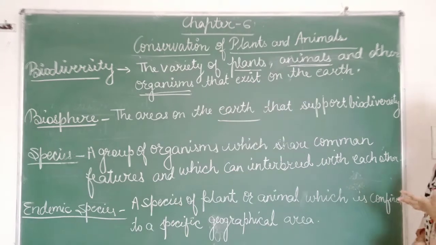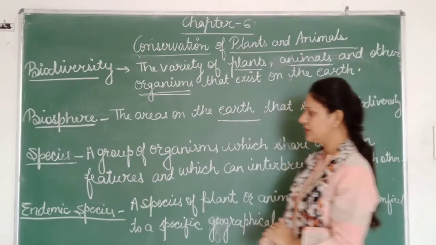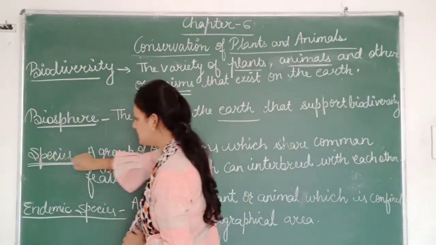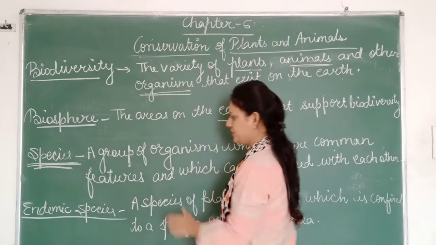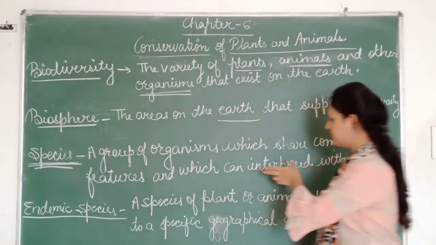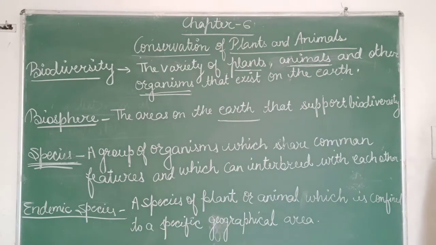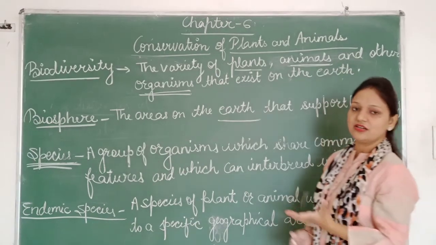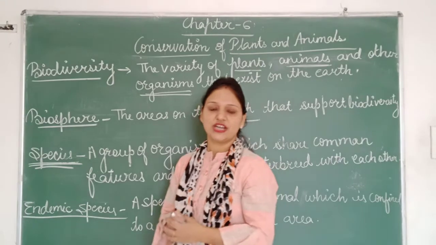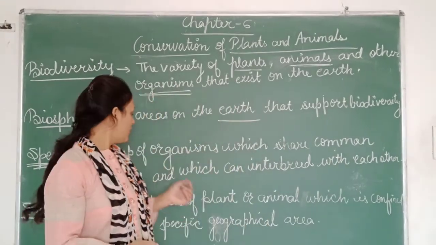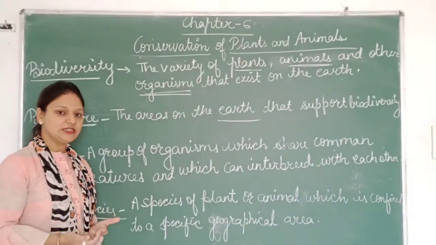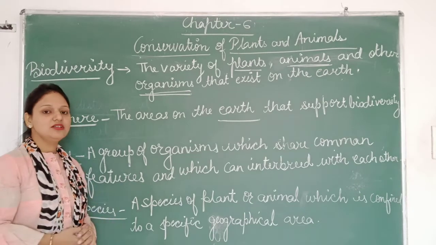Now, one more important term we hear in science is species. Let us understand what a species is. It is a group of organisms which share common features and which can interbreed with each other. That means a group of organisms having the same common features that can interbreed is known as a species.